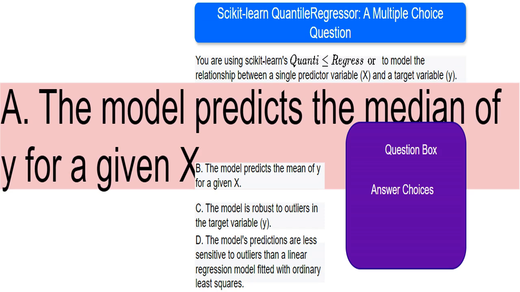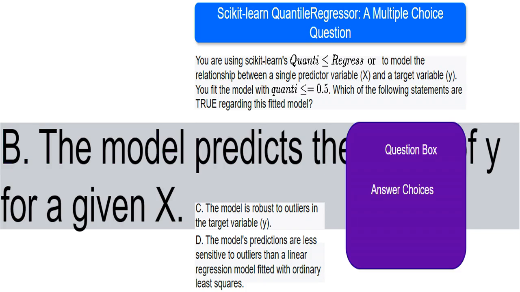Think of the median as the middle value in a sorted dataset. This statement claims the model predicts the average, the mean, of y for a given x. This is incorrect. A QuantileRegressor of 0.5 means the model focuses on the median, not the average. The mean and median are only the same when the data is perfectly symmetrical.